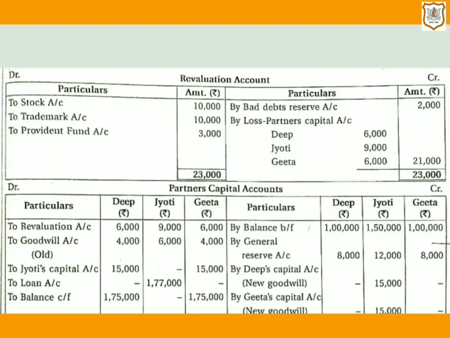So here goodwill account will be closed and it will be distributed to all the partners in their old profit and loss sharing ratio. So it will be recorded on the debit side of partners' capital account. In Deepa's column we will write 4,000, Jyoti's column 6,000 and 4,000 of Geeta.